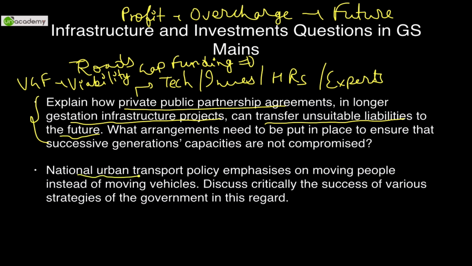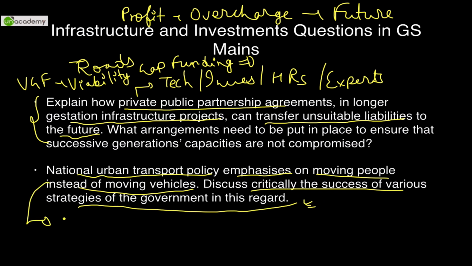Now, National Urban Transport Policy emphasizes on moving people instead of moving vehicles. Discuss critically the success of various strategies of the government in this regard. So I'll just give you a basic intro: they are focusing on public transport more than private transport. See, private transport is bad for environmental purposes. Then again, it leads to a lot of fuel consumption also. So bad for economy. We need to import that fuel.